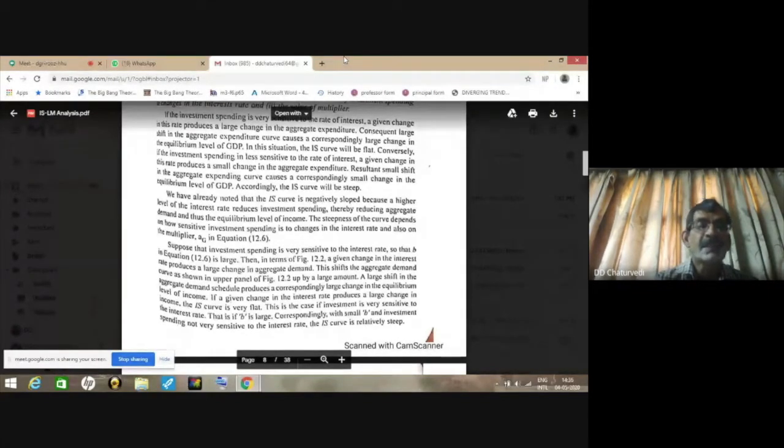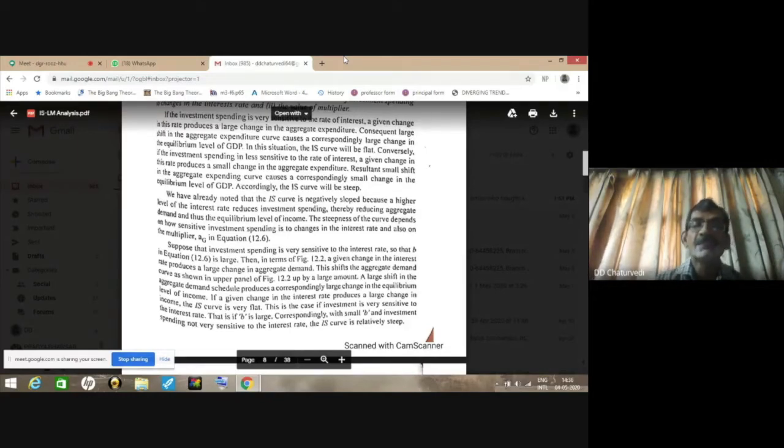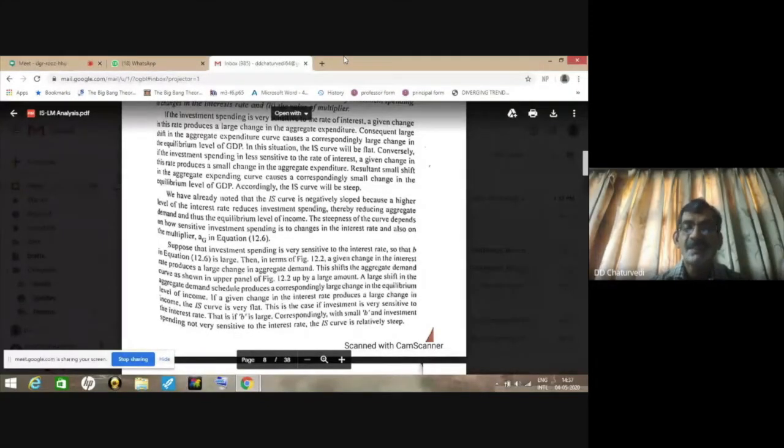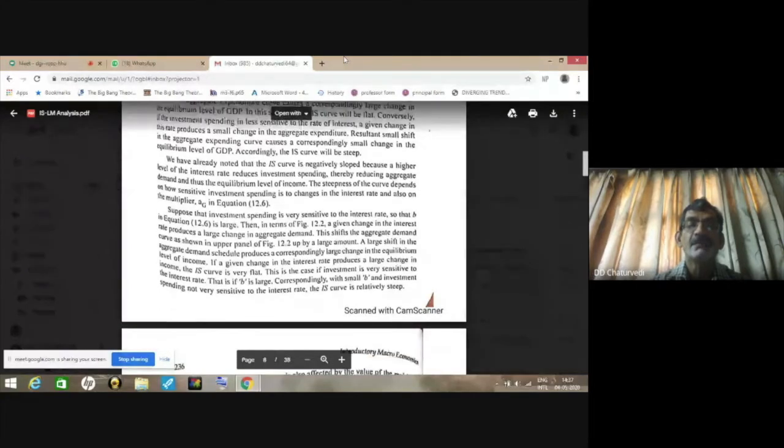So here we find a large shift in the aggregate demand schedule produces a correspondingly large change in the equilibrium. This is the case if investment is very sensitive to the interest rate. So when B is large, the IS curve will be flat, its slope will be less. But when B is small, the IS curve will be steep, its slope will be very high. The second factor on which the slope of the IS curve depends is the value of the multiplier.